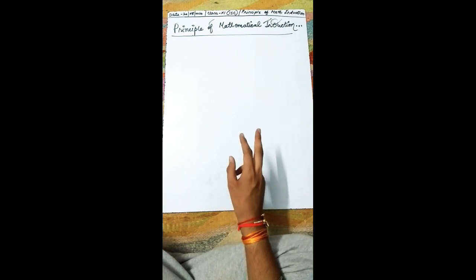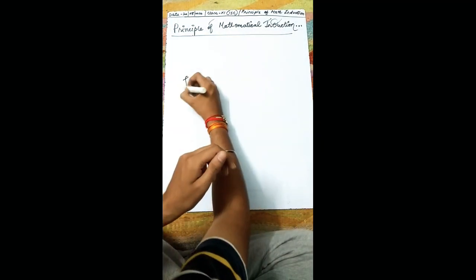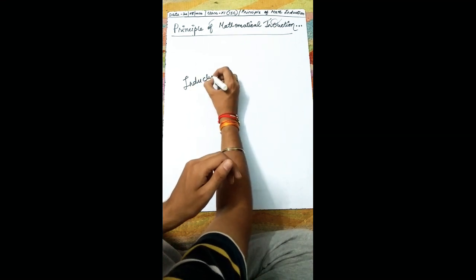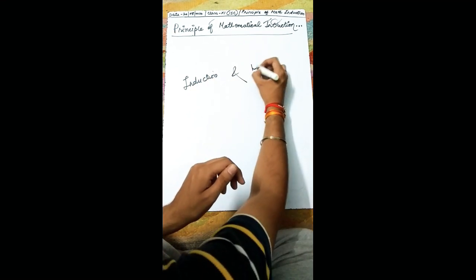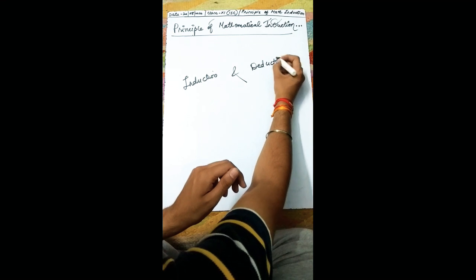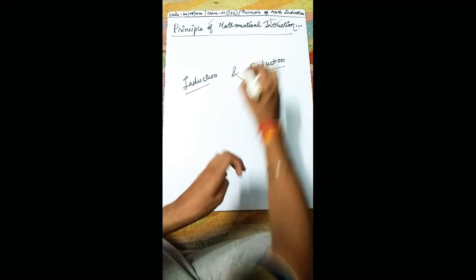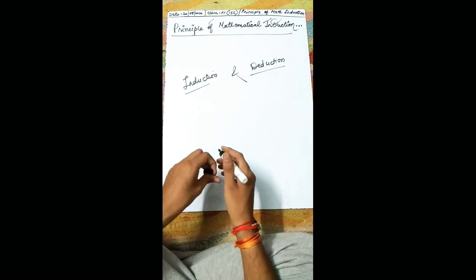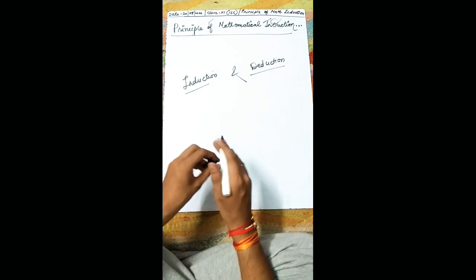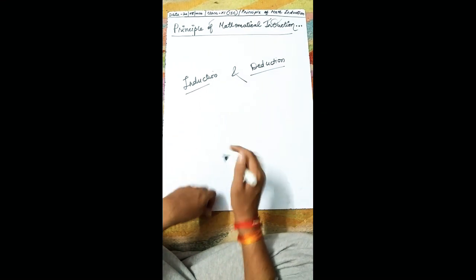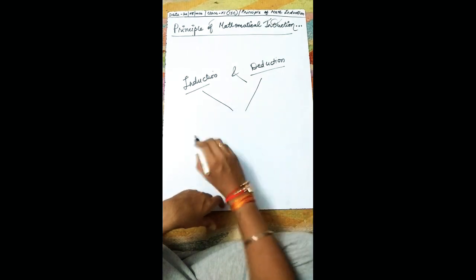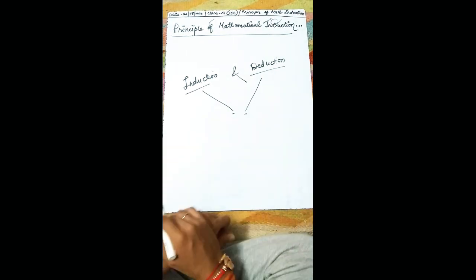Those two processes are induction and deduction. That means whenever a scientist or mathematician draws a mathematical statement, he uses these two processes, induction and deduction.